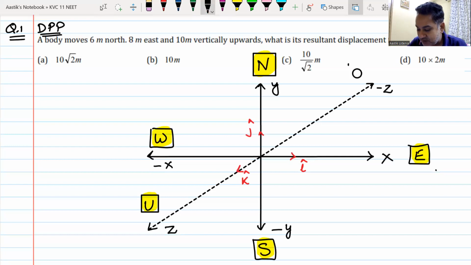This will be coming as down. This would be coming as down.